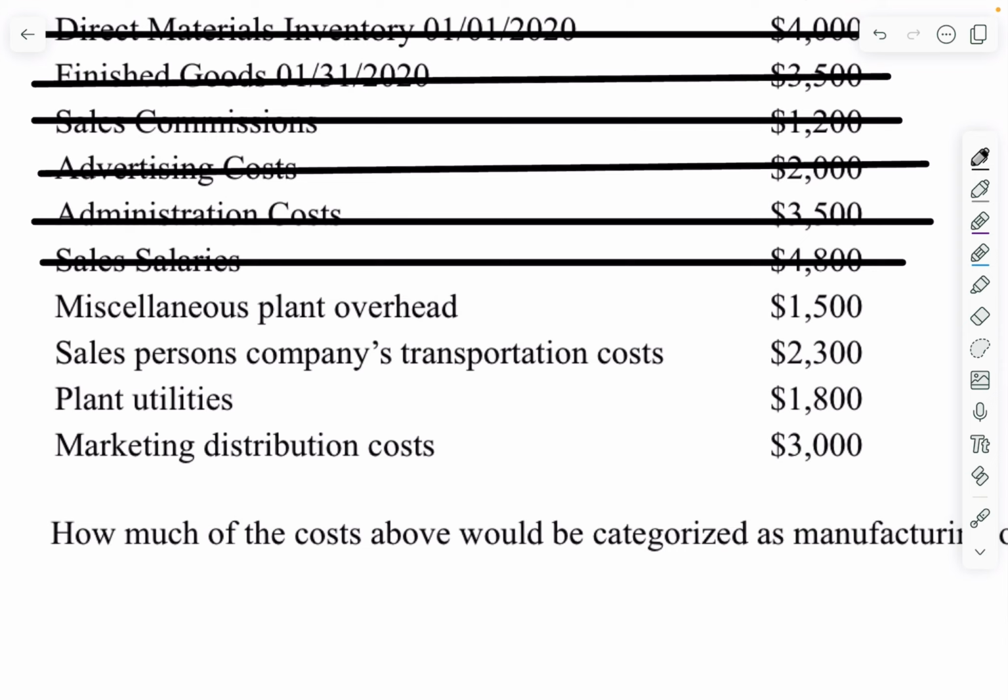Miscellaneous plant overhead literally is manufacturing overhead because it says manufacturing plant overhead. Salesperson's company transportation costs, that says sales, so we can cross that out. Has nothing to do with manufacturing.